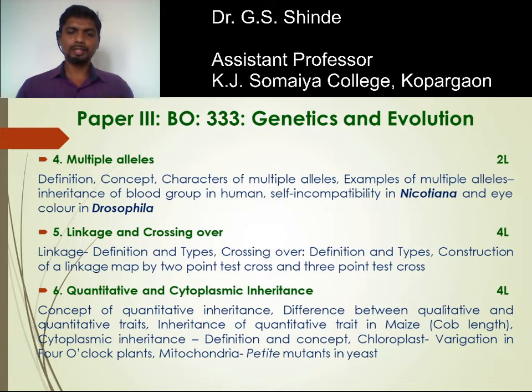The concept of quantitative inheritance. Quantitative characters are governed by more than one gene located on the chromosomes. It is the cumulative effect of more than one gene. Such genes are called polygenes. So this inheritance is also called polygenic inheritance, which controls the quantitative characters.